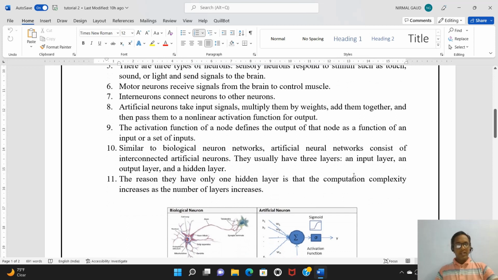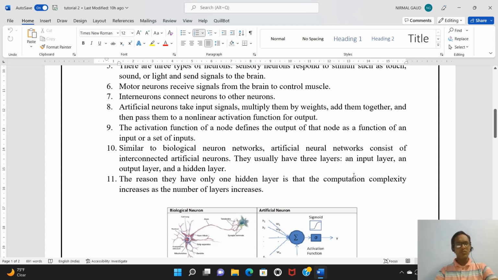Here, as we are talking about the traditional or conventional artificial neural network, we basically have only one hidden layer, because if we increase the hidden layers, as we do in deep neural networks, the complexity increases.